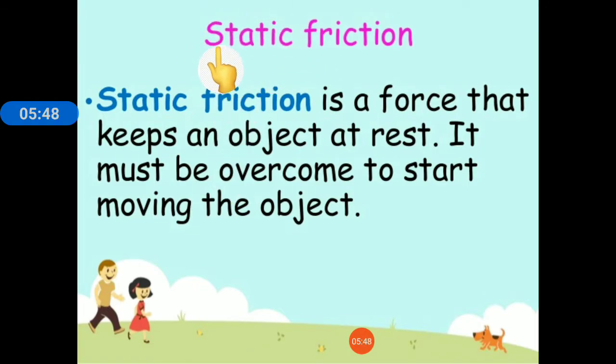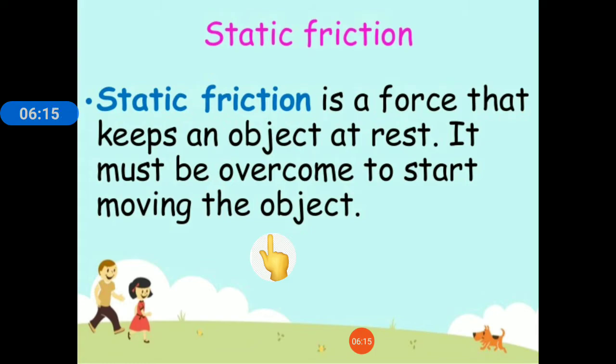Static, as the name suggests, means stationary, at rest, not moving. So, static friction is a force that keeps an object at rest. It must be overcome to start moving the object. Suppose a book is kept on the table. Now that book is not moving, that book is in the position of rest.